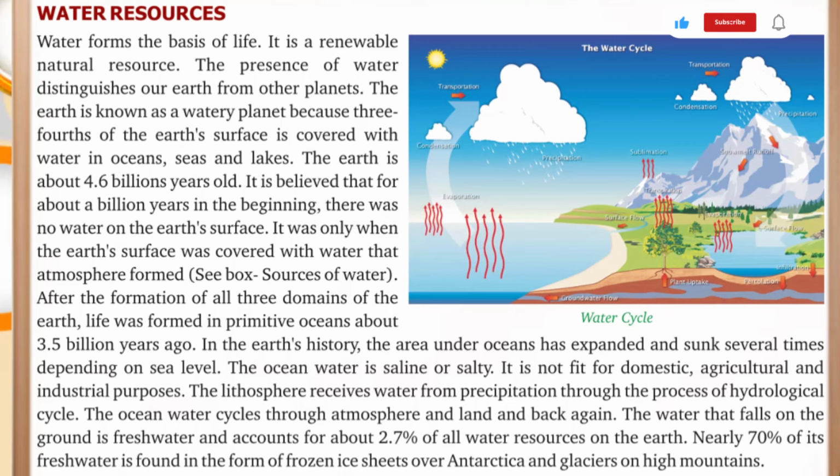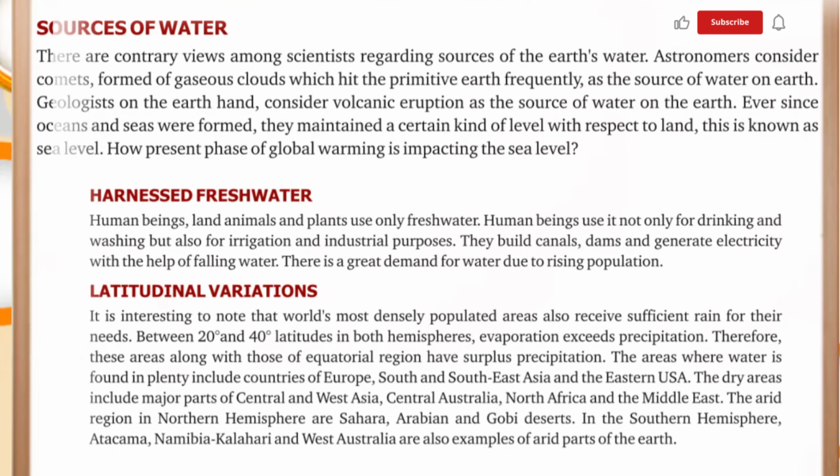The lithosphere receives water from precipitation through the process of the hydrological cycle. The ocean water cycles through atmosphere and land and back again. The water that falls on the ground is fresh water and accounts for about 2.7% of all water resources on the earth. Nearly 70% of this fresh water is found in the form of frozen ice in Antarctica and glaciers on the high mountains.